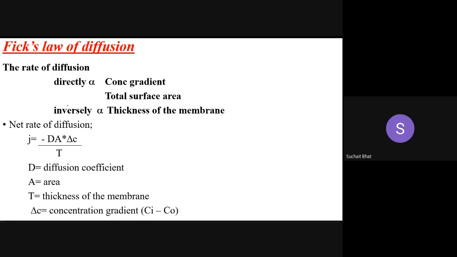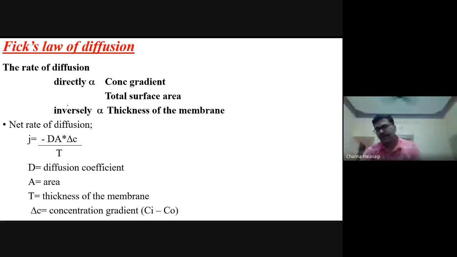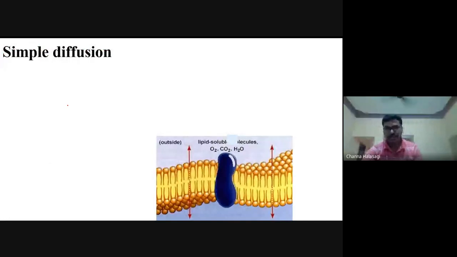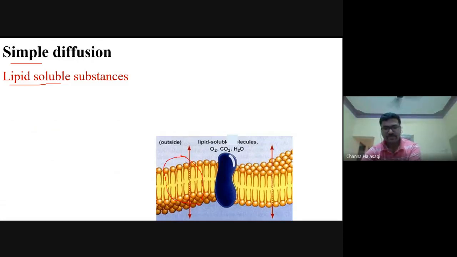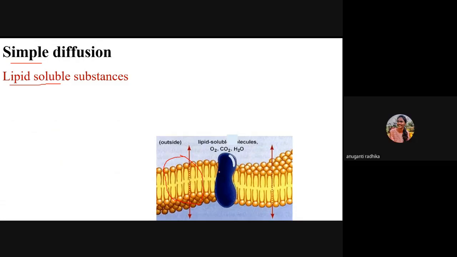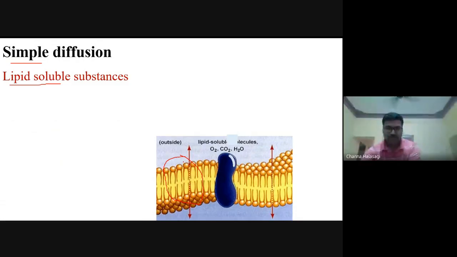Now, diffusion is classified again into simple diffusion and facilitated diffusion. Coming to simple diffusion, lipid soluble substances diffuse through a simple mechanism because your cell membrane is a lipid bilayer, isn't it? So lipid soluble substances easily move across the cell membrane by simple diffusion, and they easily pass through the membranes.